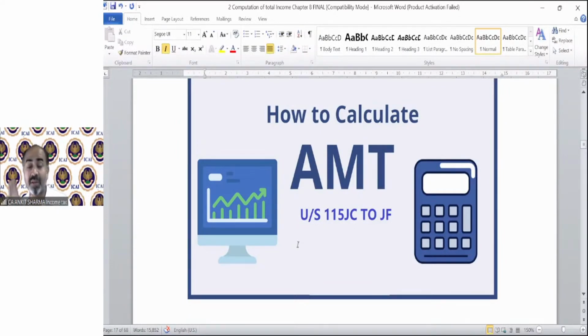There is a concept of MAT in case of companies, that is section 115JB. That is applicable in case of companies only, from assessment year 5-6. So there was no AMT initially. There was MAT, which is applicable on companies. That MAT concept you are going to read in your final level, of course. So from assessment year, I guess 5-6, MAT is applicable in India on companies.